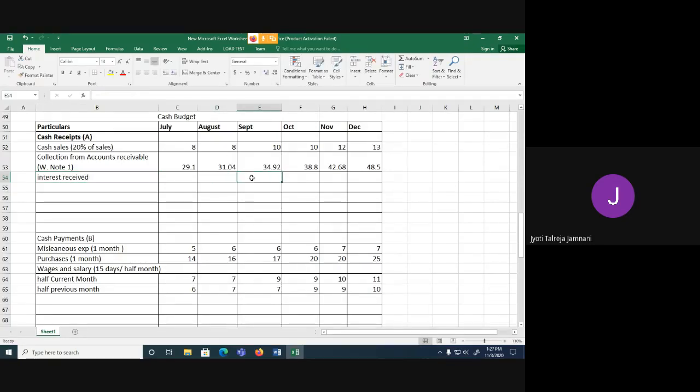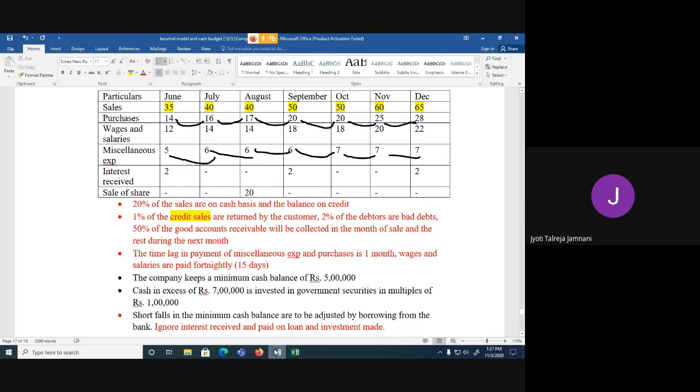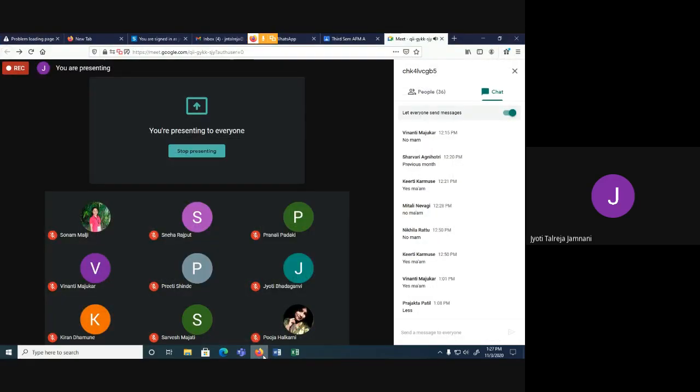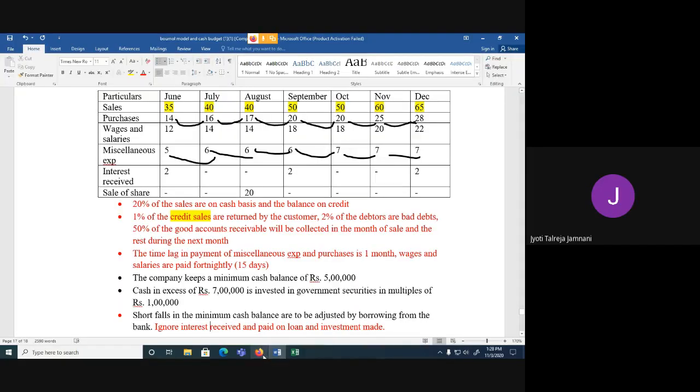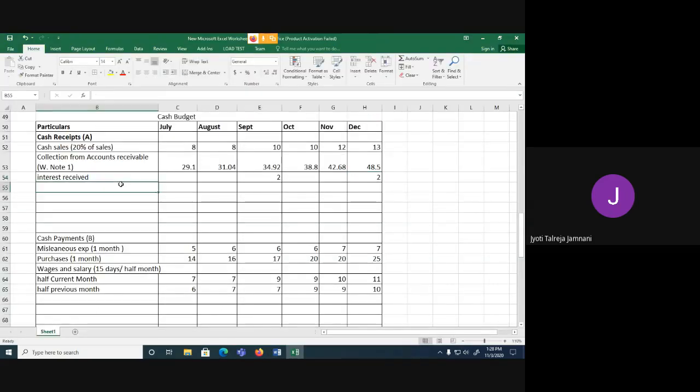June we don't have, September 2 lakhs and December 2 lakhs we can take. Then sale of shares. What will happen when you sell shares? You will receive money or you will pay money. Receive money. Yes, so when you sell, you receive money. So it will go under receipt side, sale of shares.